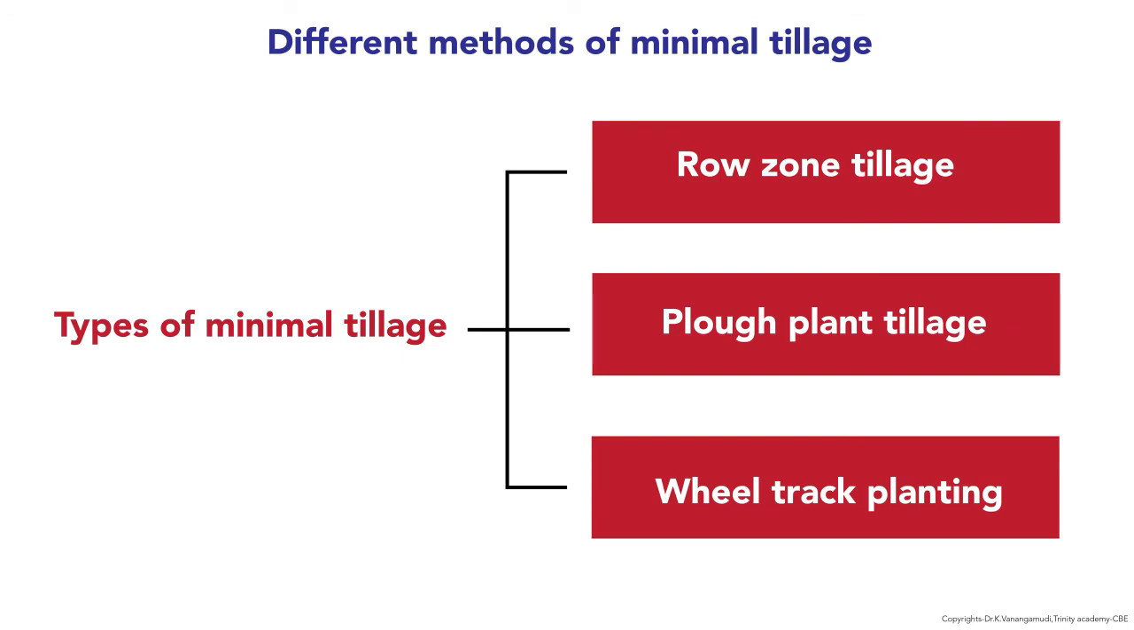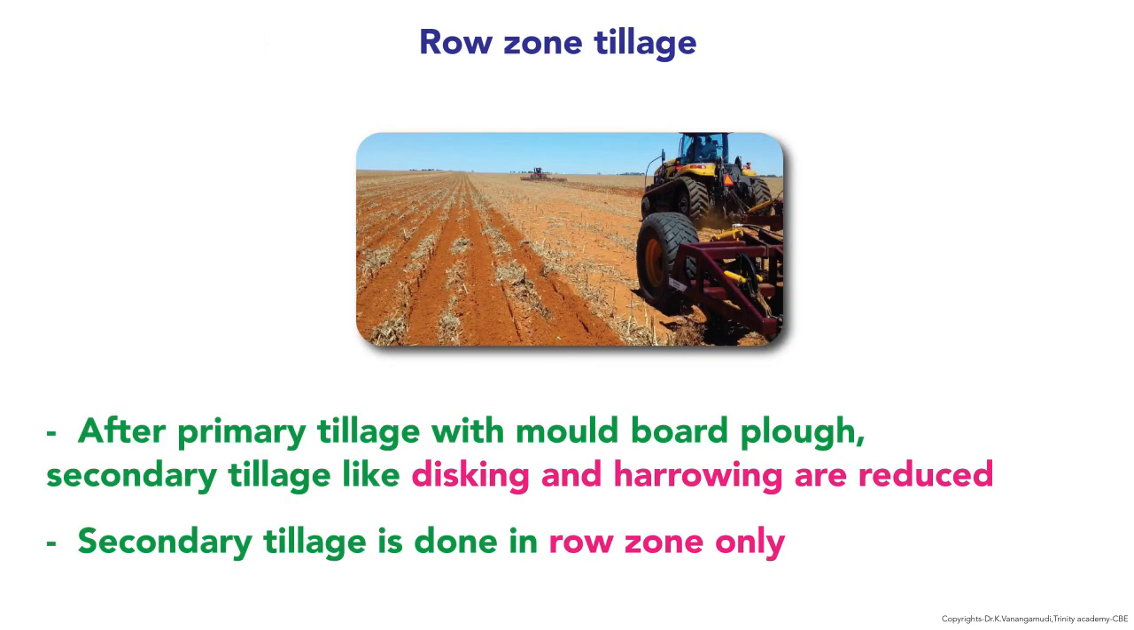And different methods of minimal tillage are explained here. They are row zone tillage, plough plant tillage and wheel track planting. Row zone tillage, what does it mean? After primary tillage with mold board plough, secondary tillage like disking and harrowing are reduced. The secondary tillage is done in row zone only.